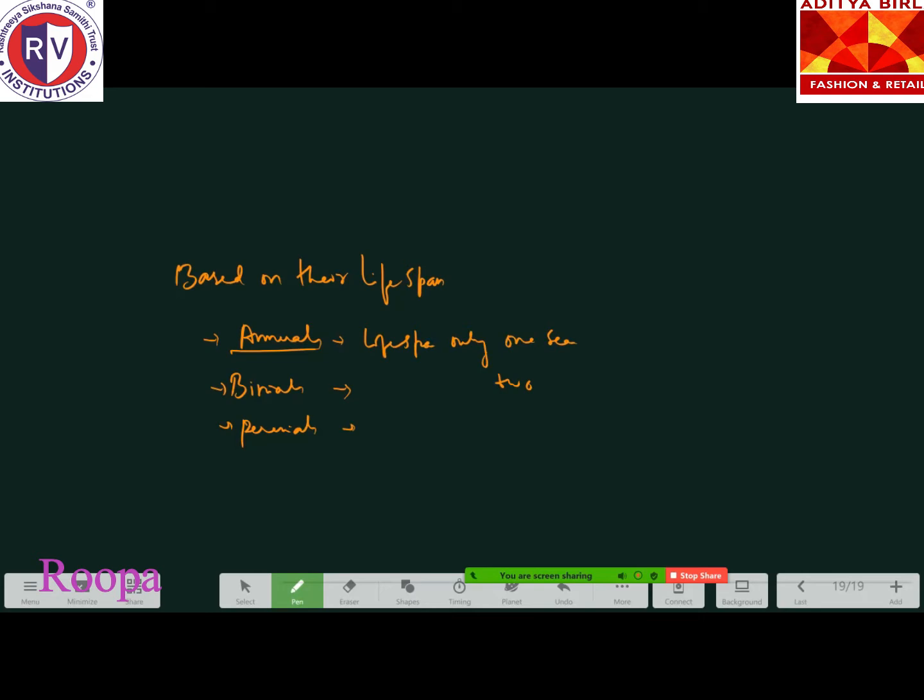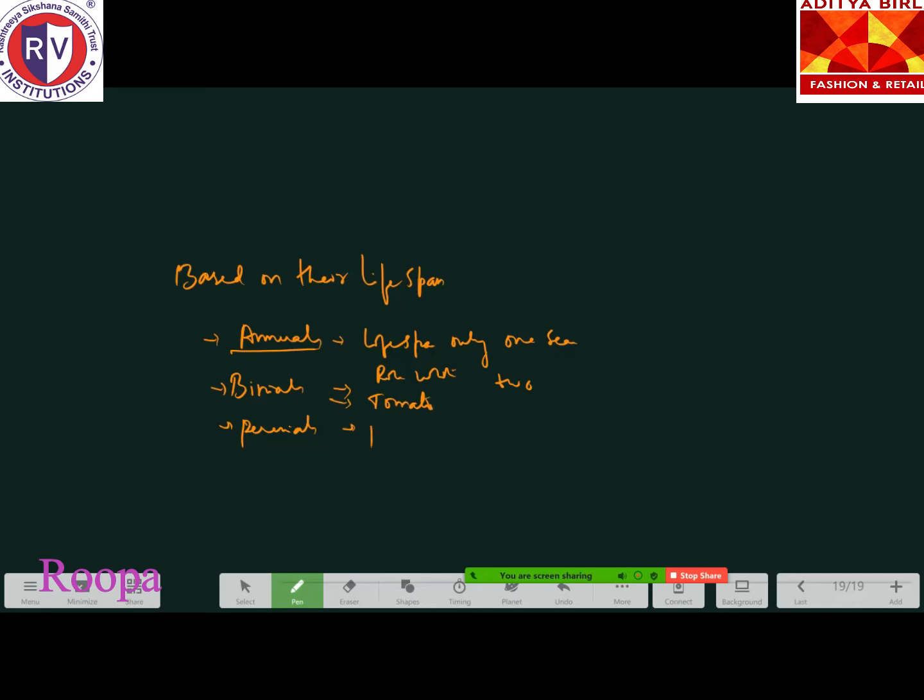You can take so many examples here. What examples can you take for annuals? Rice, wheat, good. They are all annuals. Then biennials have only two growing seasons.